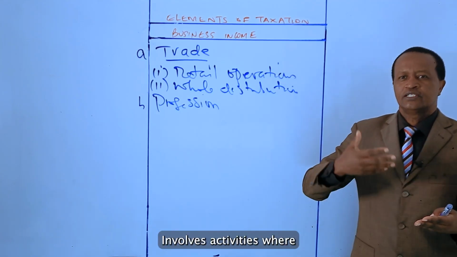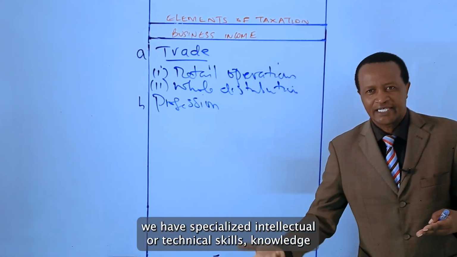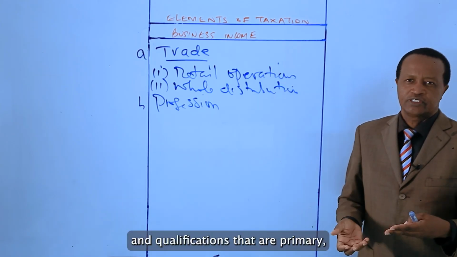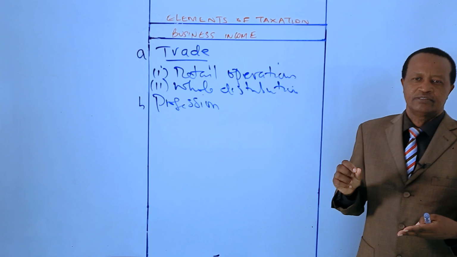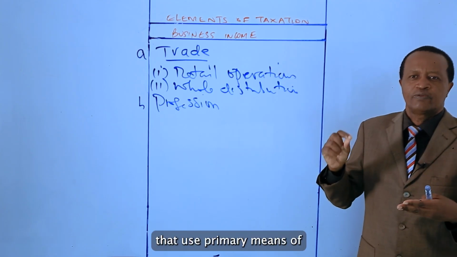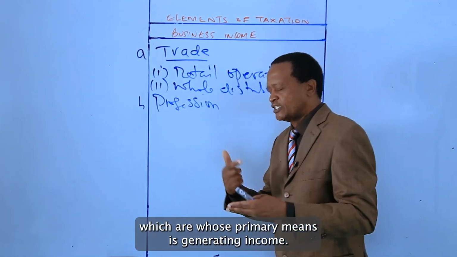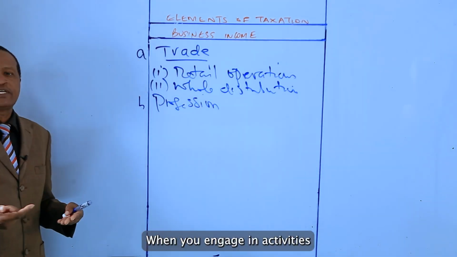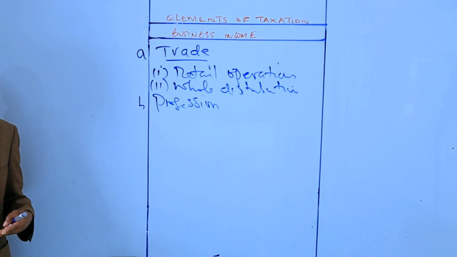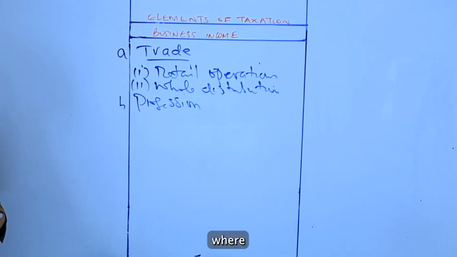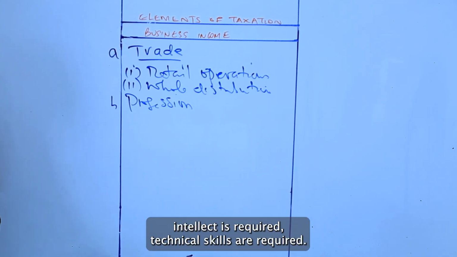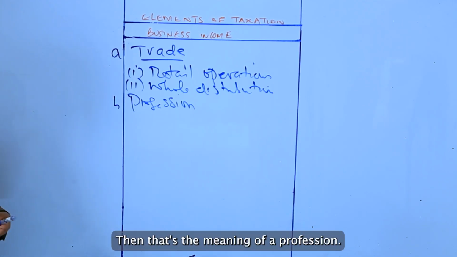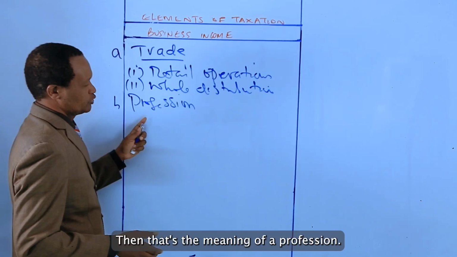Involves activities where we have specialized intellectual or technical skills, knowledge, and qualifications, whose primary means is generating income. When you engage in activities where knowledge is required, intellect is required, technical skills are required, then that's the meaning of a profession.